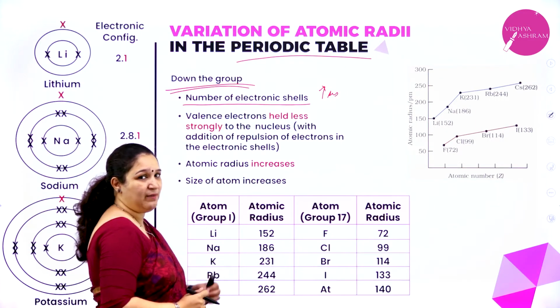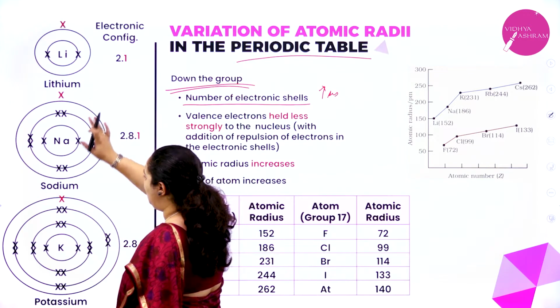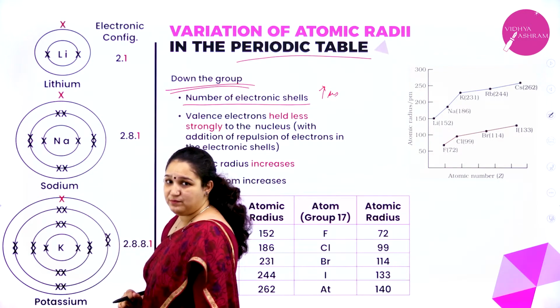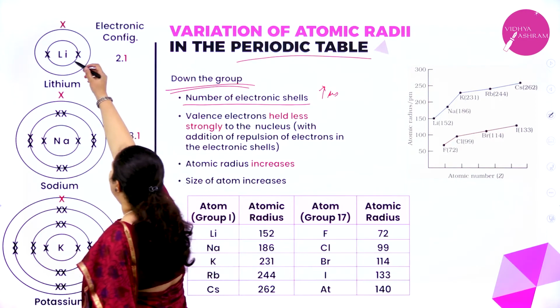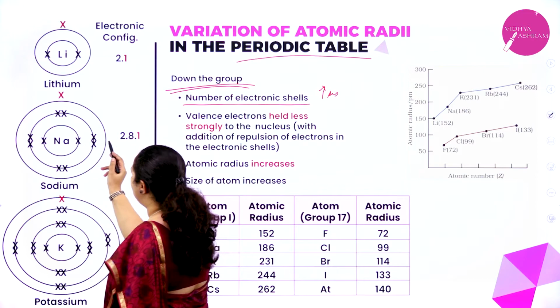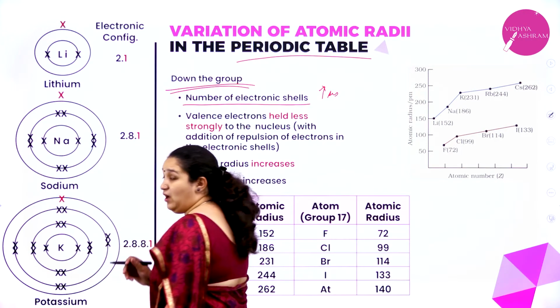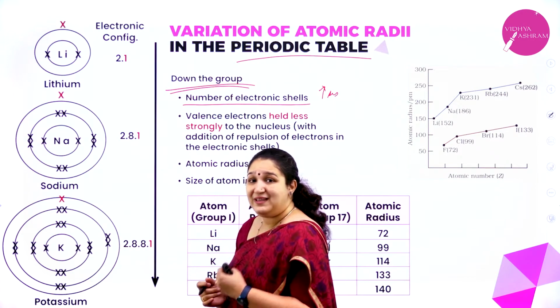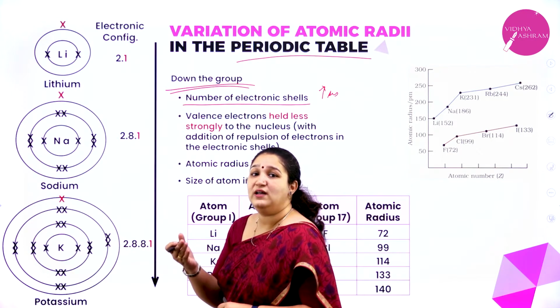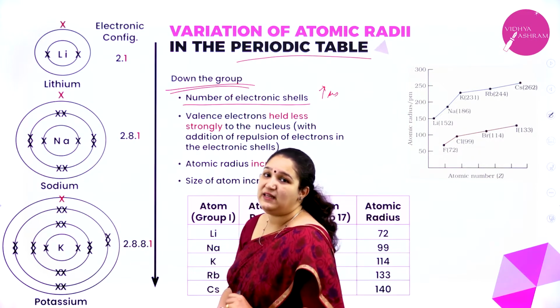As I am coming down, if you observe here, I have lithium, below that sodium, then potassium. Lithium has 2 shells, sodium has 1, 2, 3 shells, potassium has 1, 2, 3, 4. So as I am coming down, the number of electronic shells is increasing.